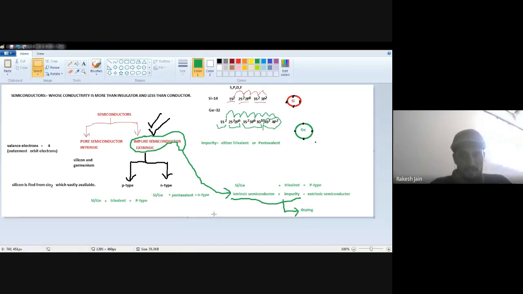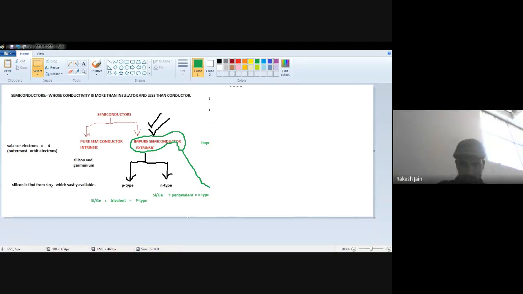So whenever a trivalent impurity is mixed, how can we say that it is mixed or not? See how it will mix. I remove this right-hand side completely to show you the next things.